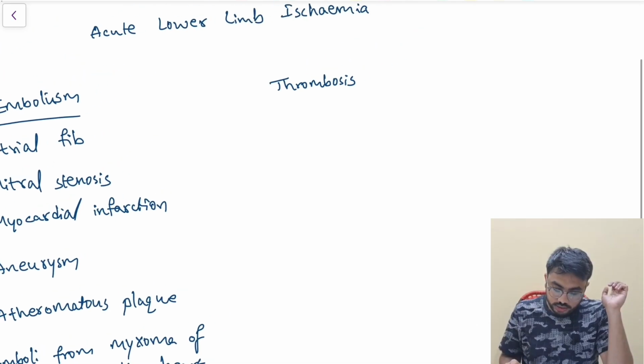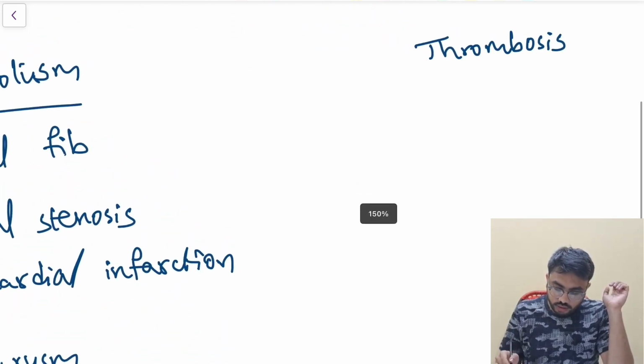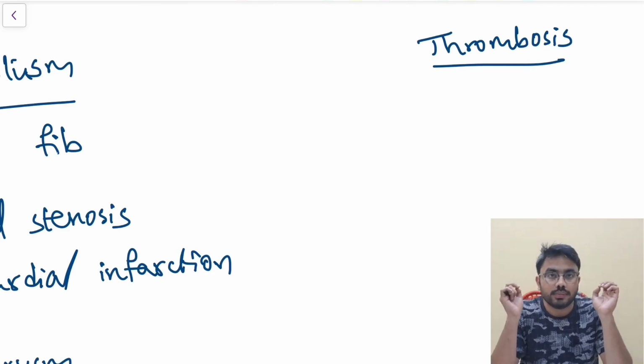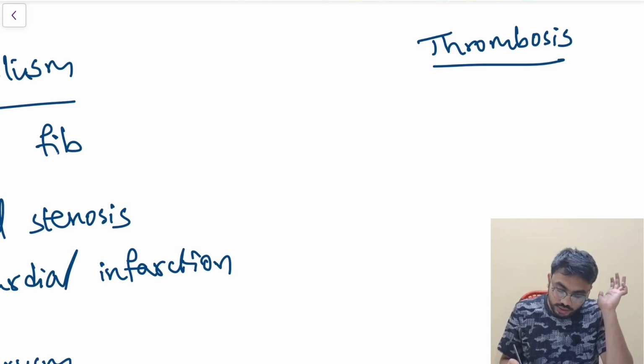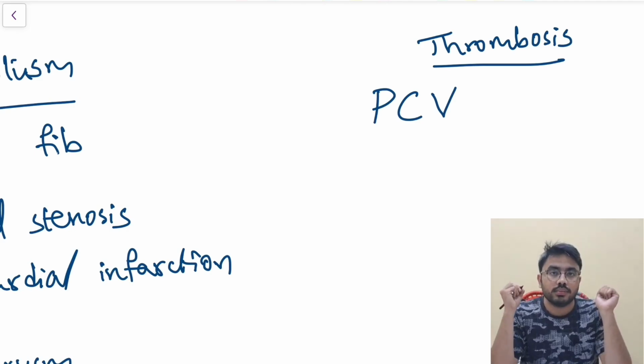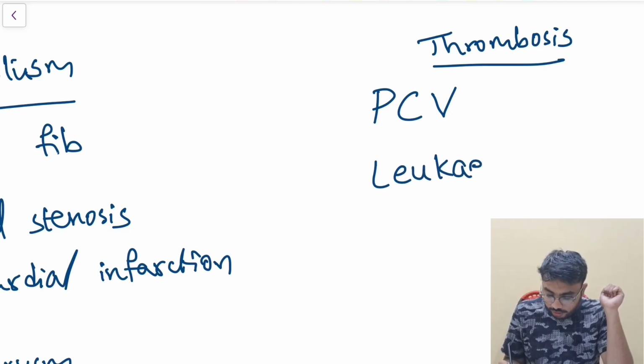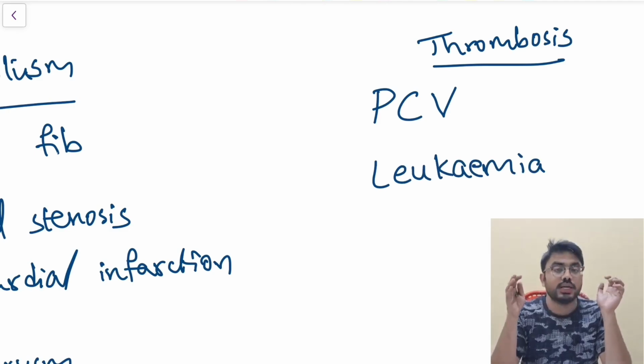Coming to thrombosis, certain conditions I am going to tell you where there is always a risk of thrombosis in that patient. First thing is, you already know this entity, polycythemia rubra vera. The patient is at risk of thrombosis. You already know the patient presents with headache and all those things. That is polycythemia vera. And even in some cancers, even in some leukemias, there will be an increase in the platelets and all of those things can be there. There is a risk of thrombosis.